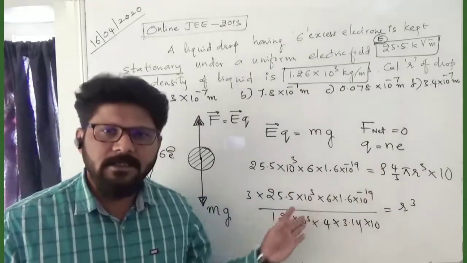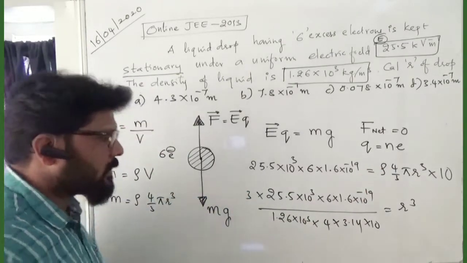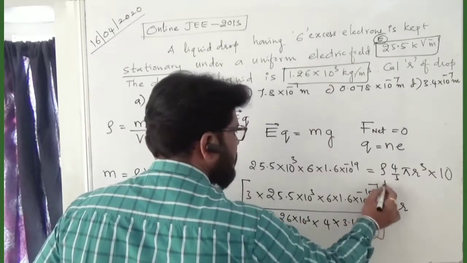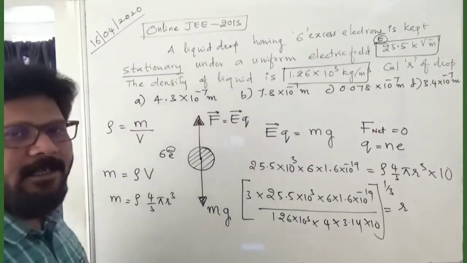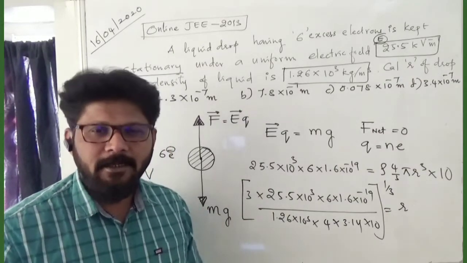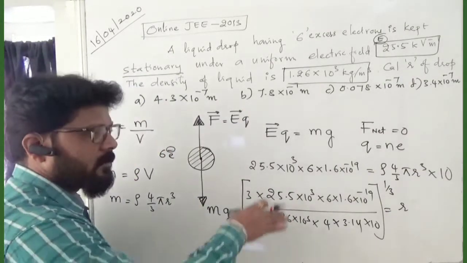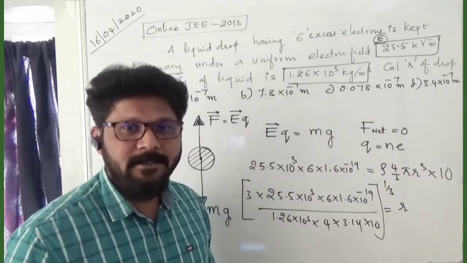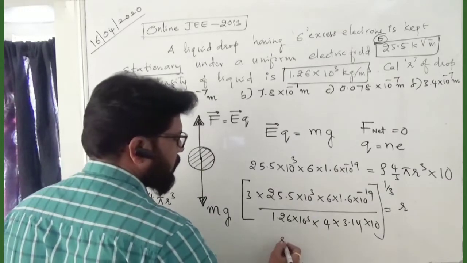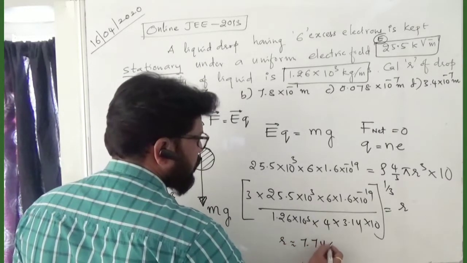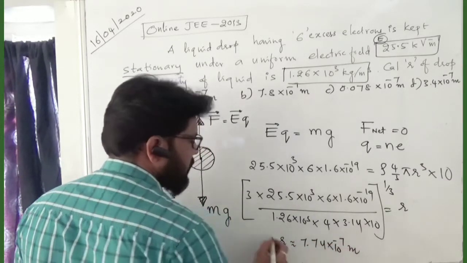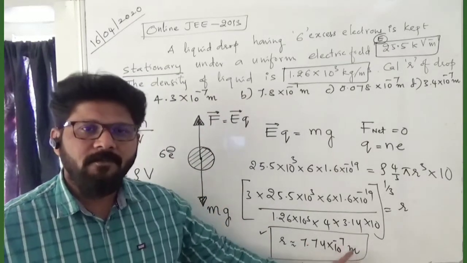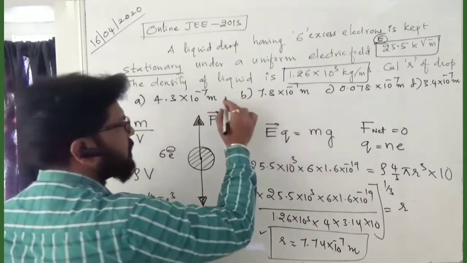I just rearranged that and finally wrote it. Now r is the cube root of that. How do we calculate it? Approximately, it may take some time, but you may calculate faster than me. Then we get r approximately 7.74 into 10 to the power of minus 4 meters, approximately matching option B.